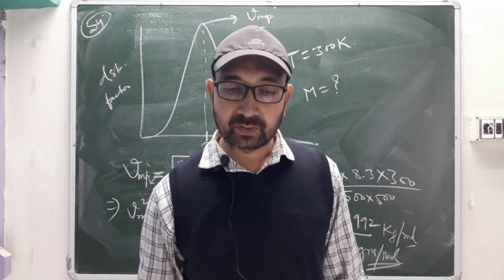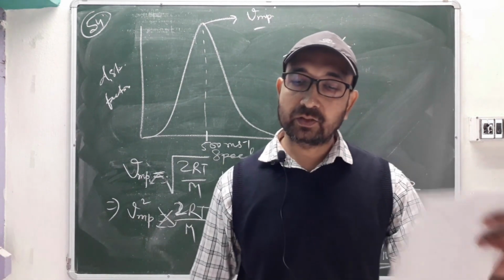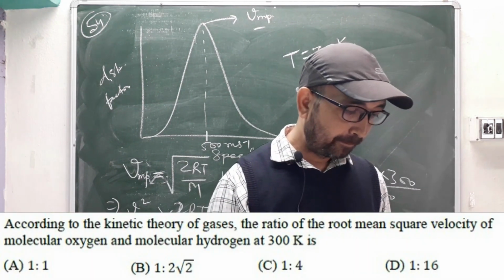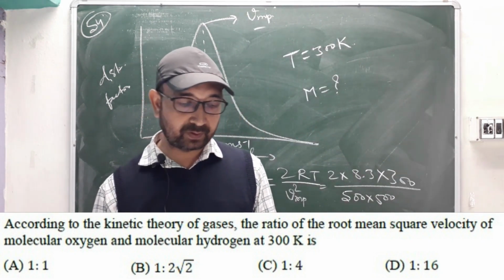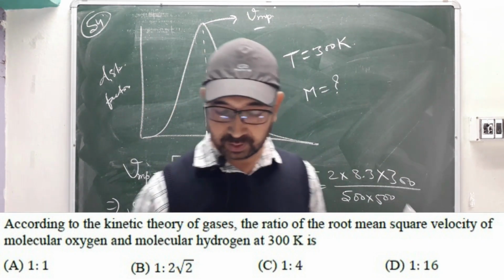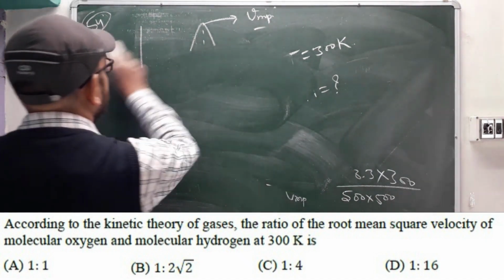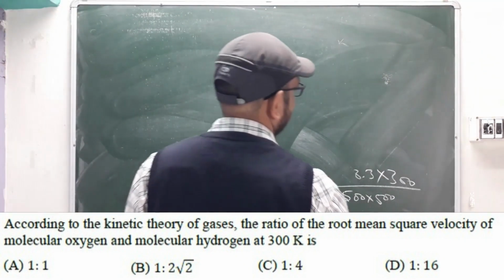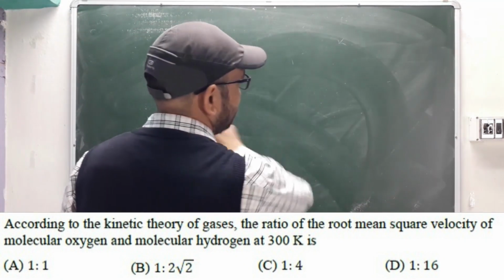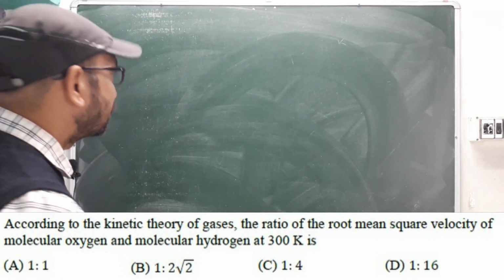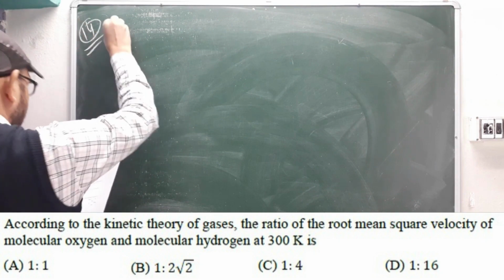Then next question, whether we have? No, we don't have. 2019 we will take up the question. 2019 question number 14. According to the kinetic theory of gases, the ratio of root mean square velocity of molecular oxygen and molecular hydrogen. Okay, just see, the second question we got is also this ratio kind of thing. If you don't know the RMS velocity formula, then also you can solve it. I'll show you how.